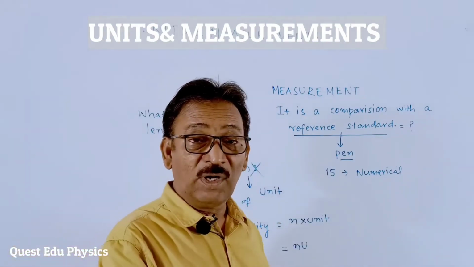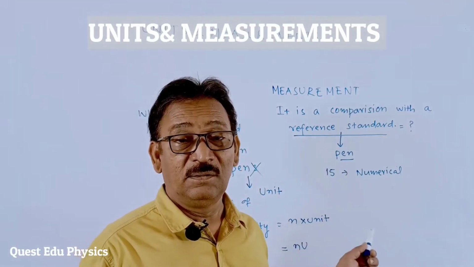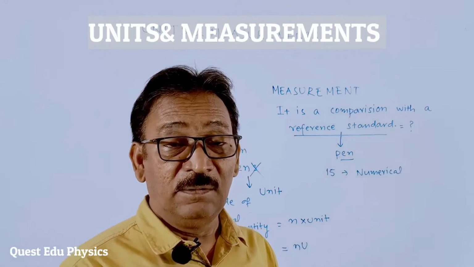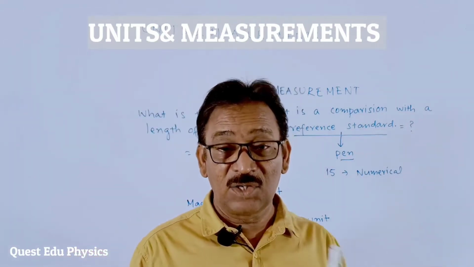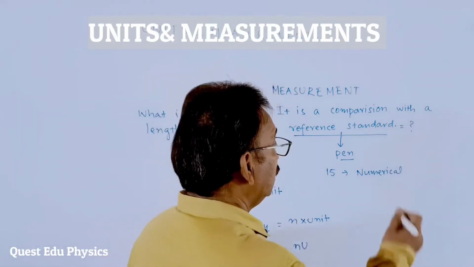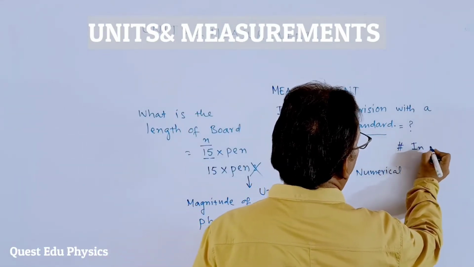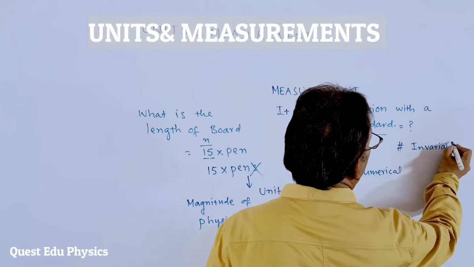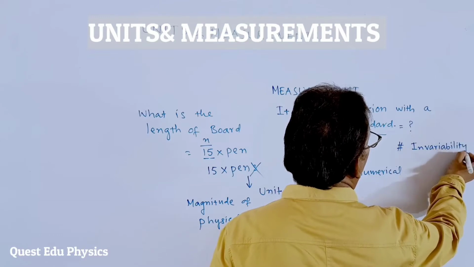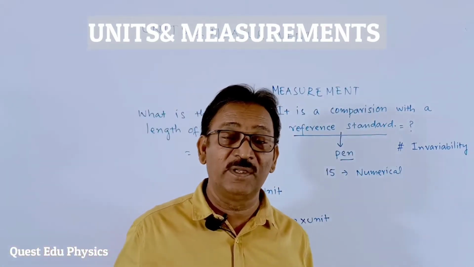Okay, students, not accepted by the international community. It is accepted when it has a few characteristics. The first one is invariability. That means what? It should not change from one place to another.